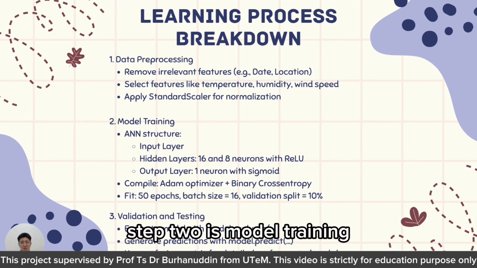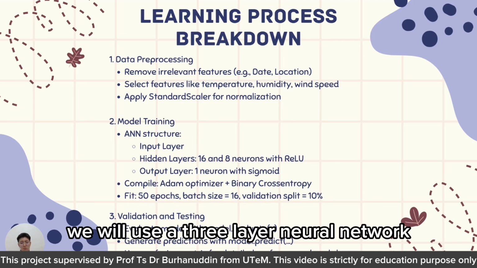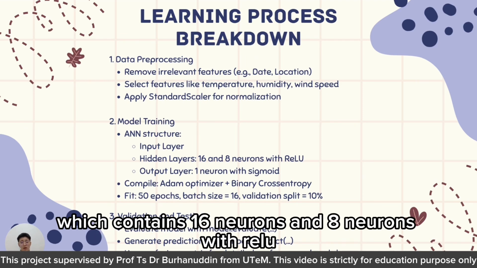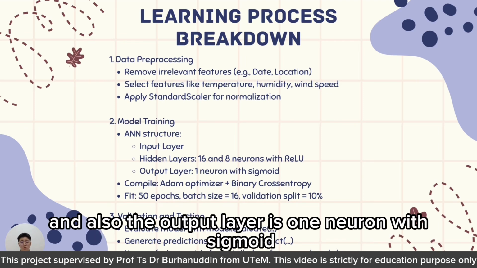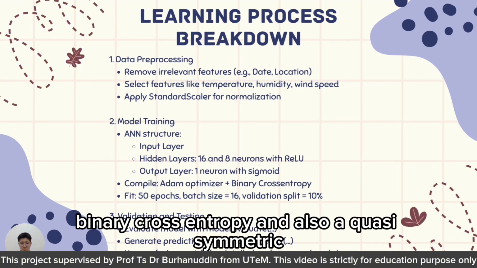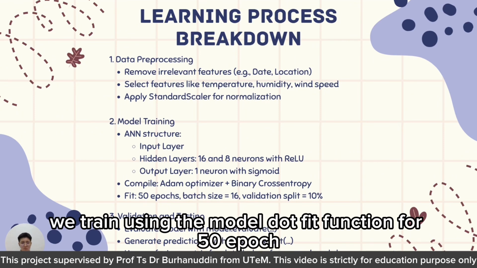Step 2 is model training. We will use a 3-layer neural network, which contains 16 neurons and 8 neurons with ReLU, and the output layer is 1 neuron with sigmoid. We will use the Adam optimizer, binary cross entropy, and also the accuracy metric. We train using the model.fit function for 50 epochs.